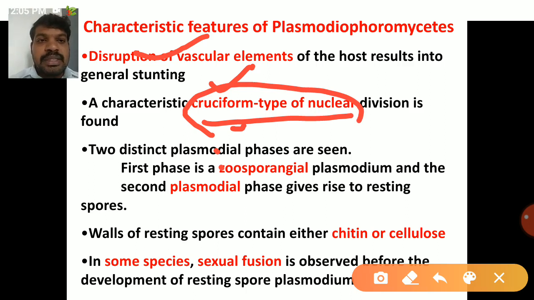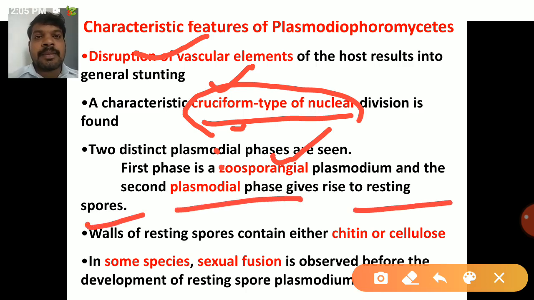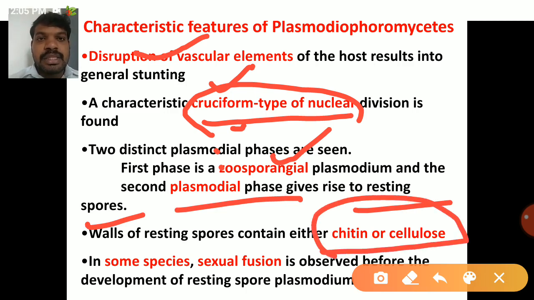There are two distinct plasmodial phases. The first one is the zoosporangial phase, which produces zoosporangium, and the second is the sporogenic plasmodial phase. It acts as resting spores because of their thick wall. The walls of resting spores contain either chitin or cellulose. In some species, sexual fusion is observed before the development of resting spores.